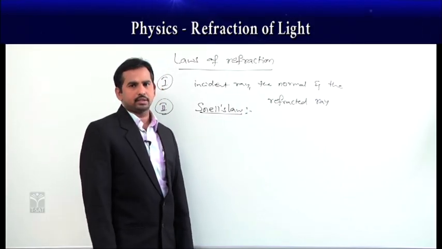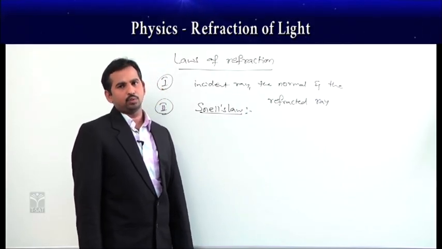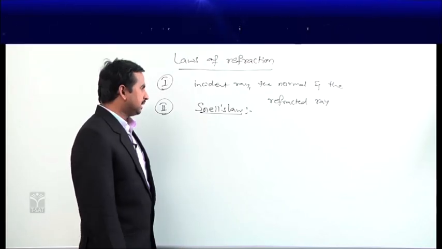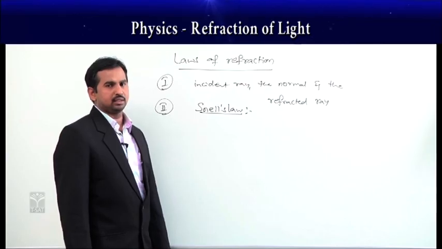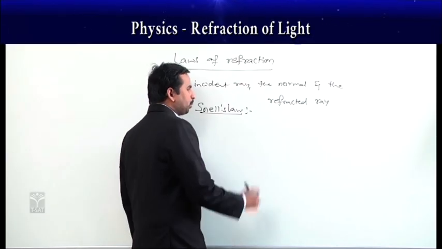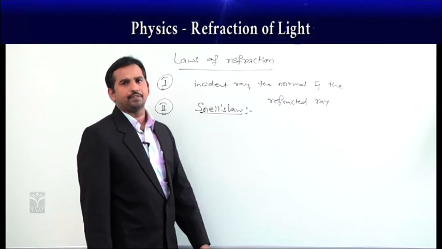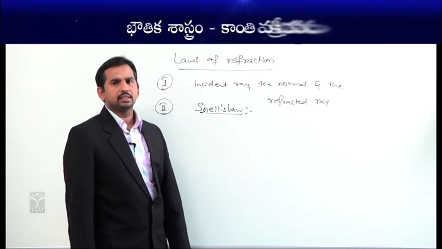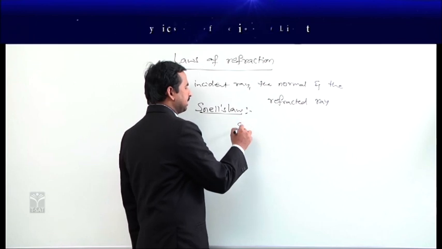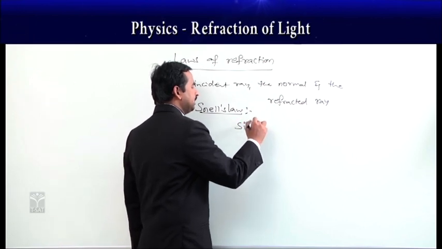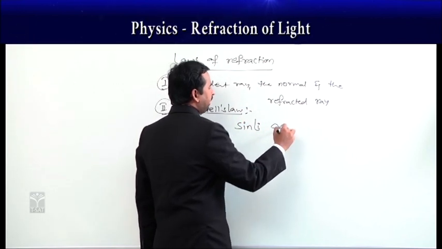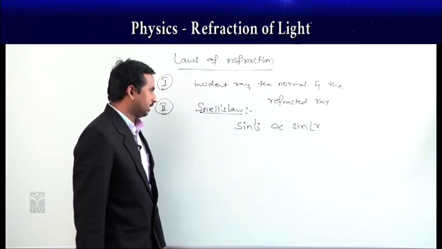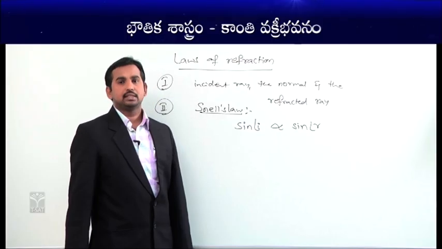According to Snell's law, whenever the light ray is going from one medium to another medium, if it is changing its path, then the angle of incidence is directly proportional to the angle of refraction, or we can also take that as the sine of angle of incidence is directly proportional to the sine of angle of refraction. This only we call Snell's law.